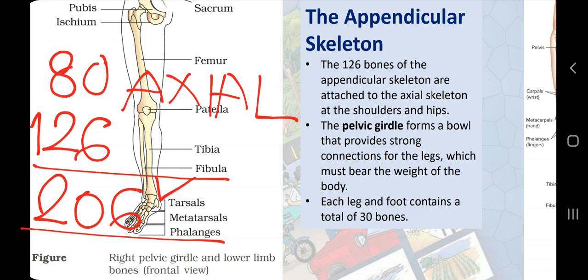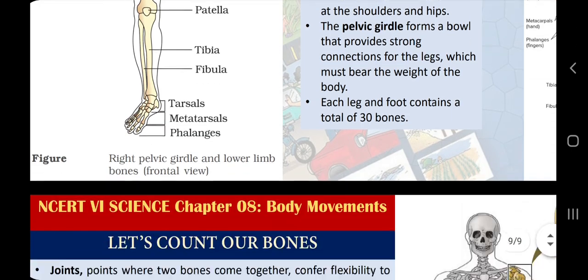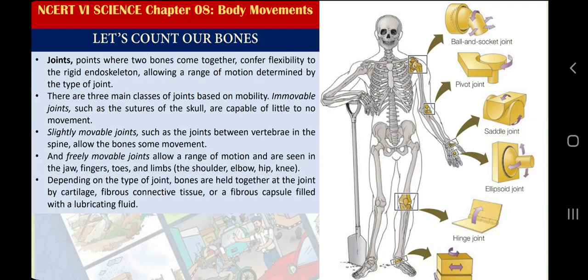So the aim of making this video is not starting any chapter from class 6 science, or not starting any series of class 6 science. Here I wanted to give every individual one idea if they want to know about the 206 bones, how our human skeleton has 206 bones. So after watching this video, if you are confused, I request you to review this video. It will definitely, after watching 2 or 3 times, you will be able to calculate on your fingertips.